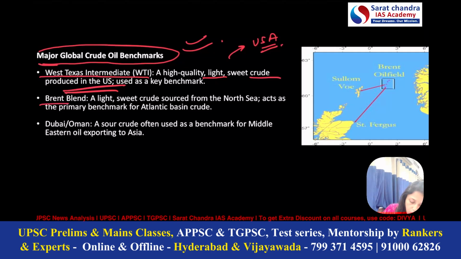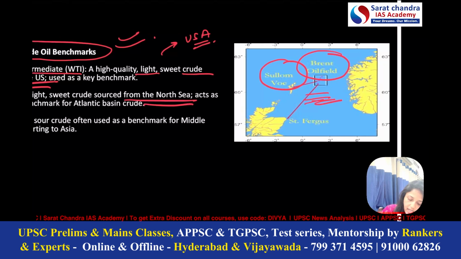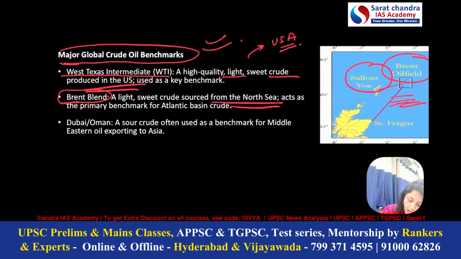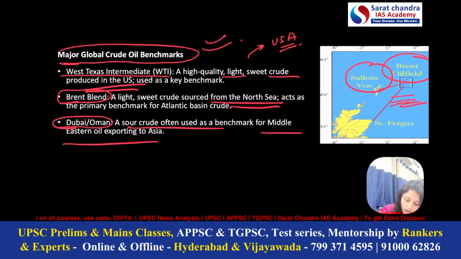The second crude oil is the Brent blend crude oil, and it is found in the North Sea. So this is the region of the North Sea, and Brent crude oil is found in this region. The third kind of crude oil is the Dubai Oman. It is a sour crude, but it is used as a benchmark for Middle Eastern oil exporting to Asia. So these are the three crude oil benchmarks.